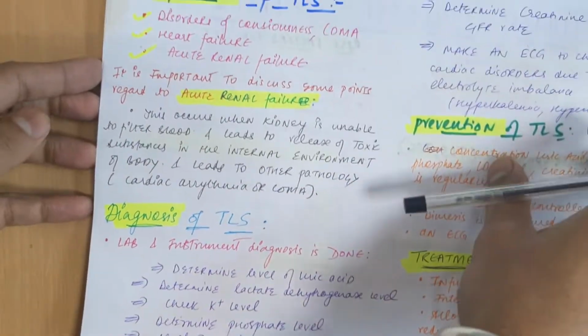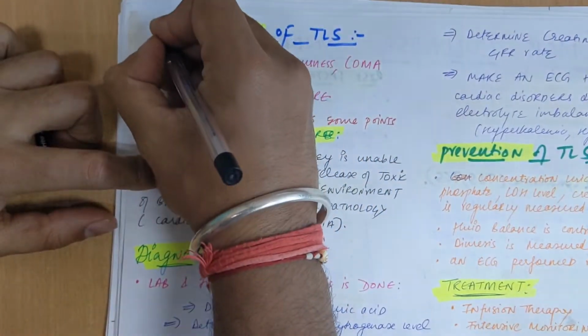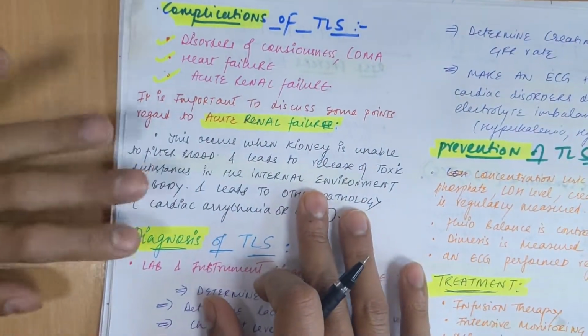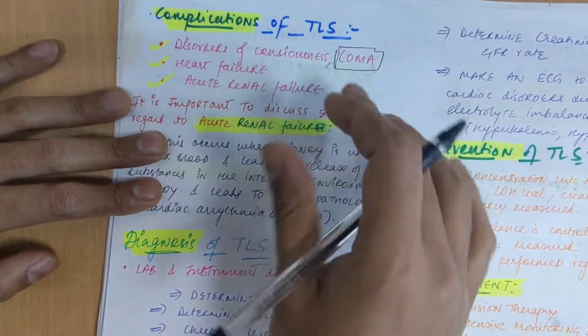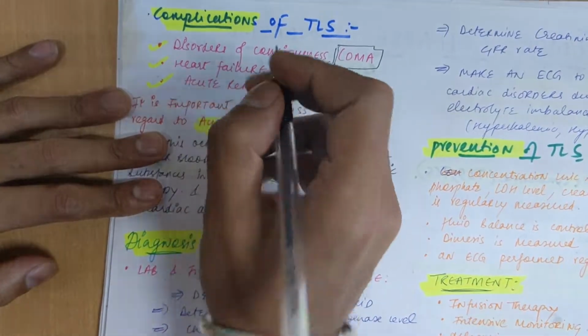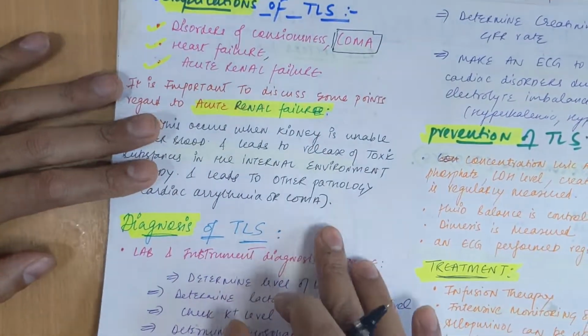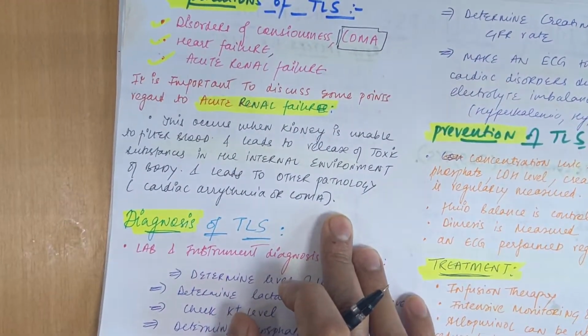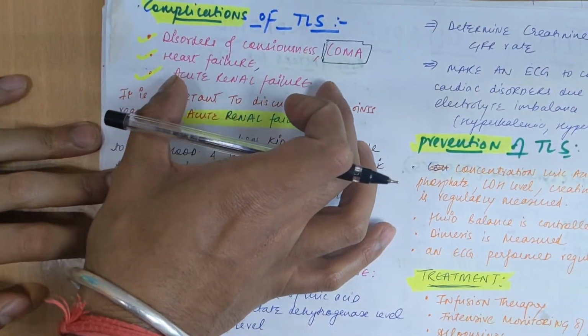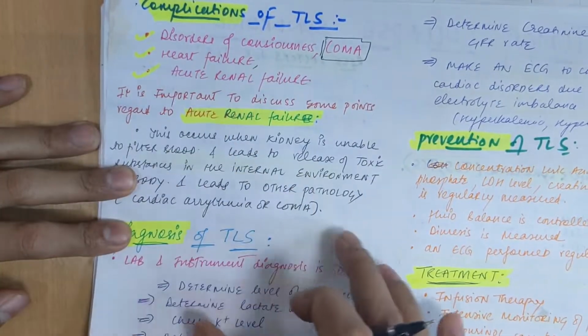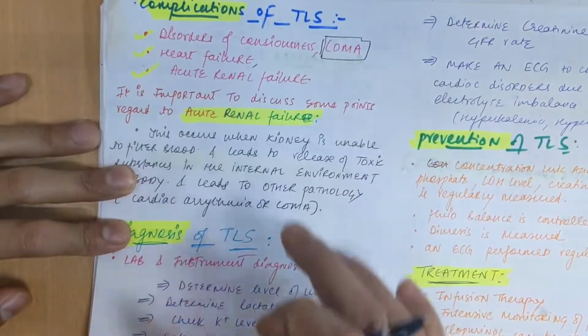Now what are the complications of TLS? After TLS, the patient can develop disorders of consciousness, which is called coma. So this is the neurological disorder, that is coma. There can be heart failure also, cardiac failure, sudden death. And the most important is acute renal failure, which is the most important organ linked to this TLS.